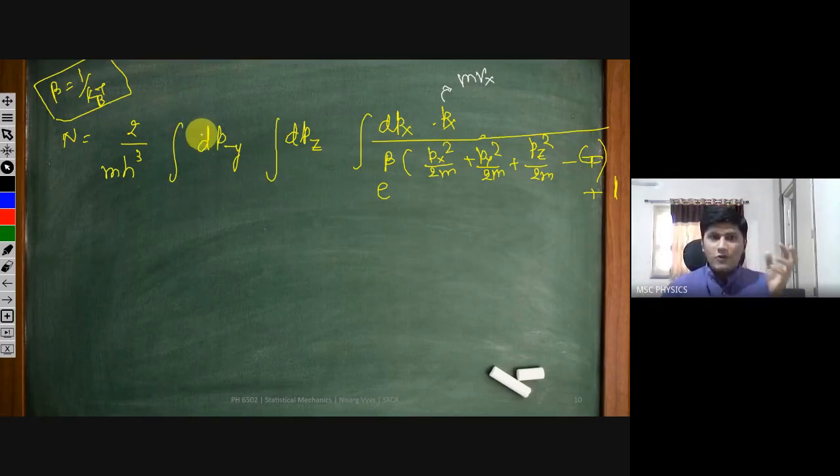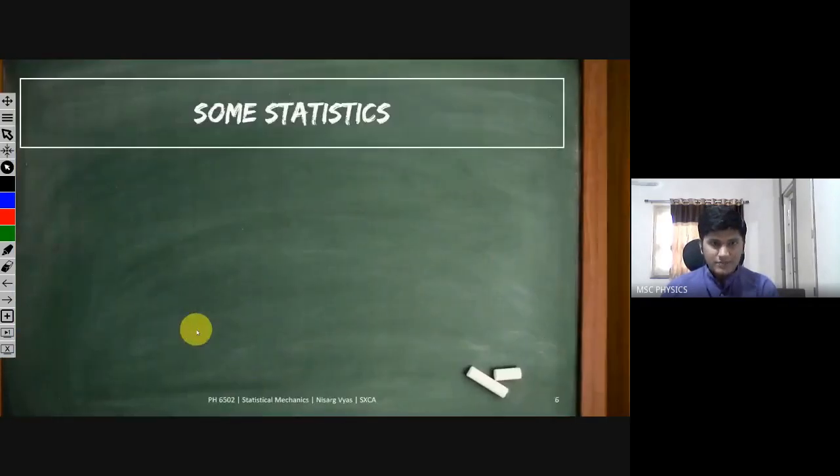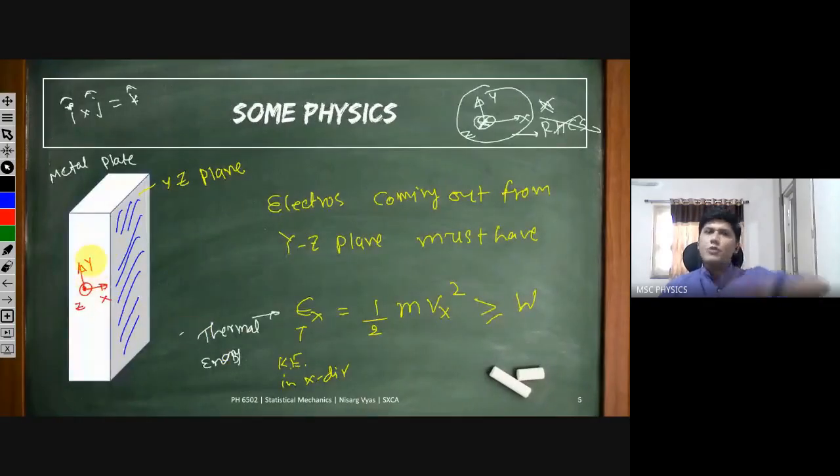I want to find out the number of electrons leaving the surface. So I want to find out how much its momentum in the y direction should be, how much its momentum in the z direction should be, and how much its momentum in the x direction should be for the electron to come out. So if we go to our first picture, if an electron has any momentum in this y direction, will it matter for it to come out or not? It can have any momentum in this y direction, but if we apply a good x directional force, it will come out.